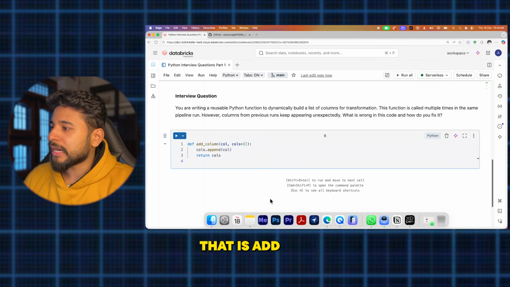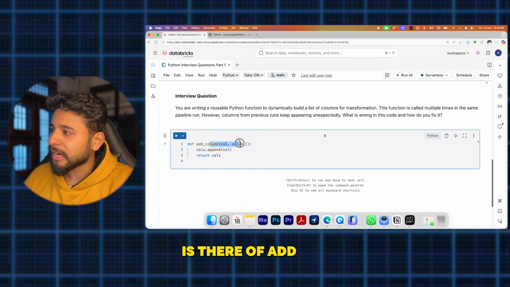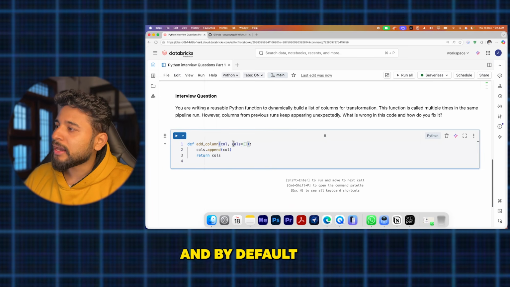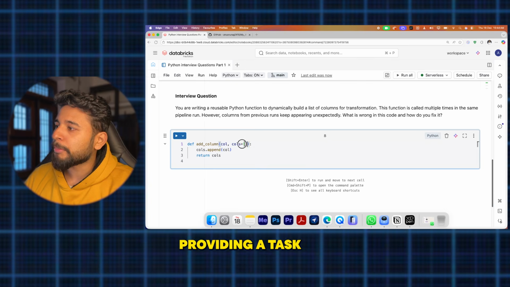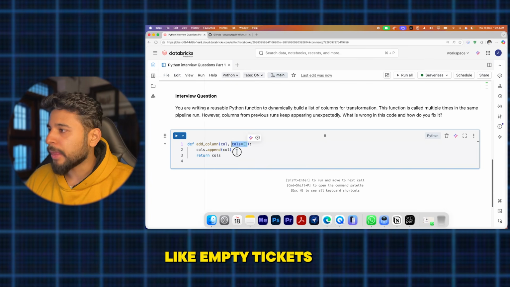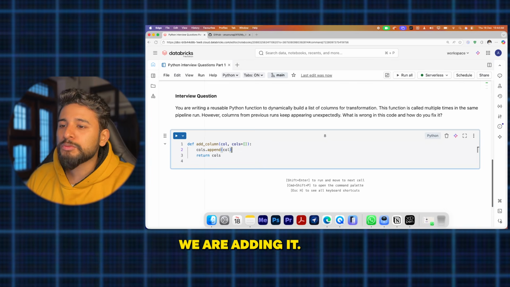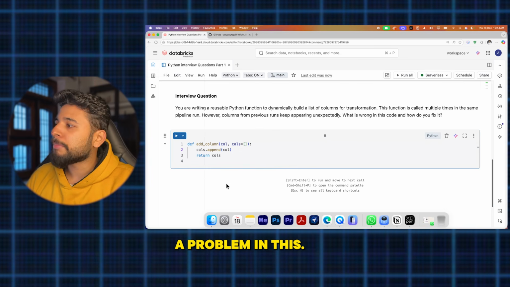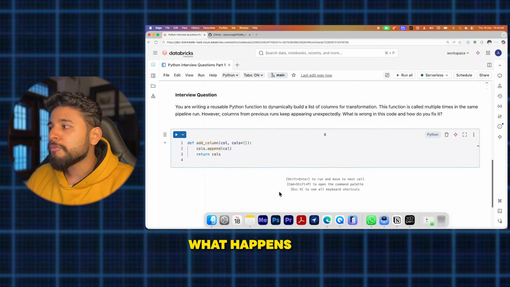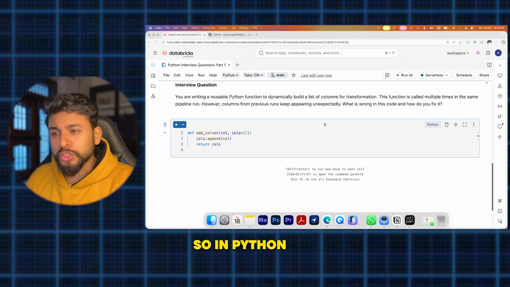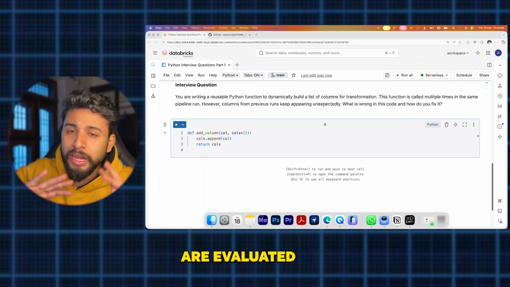Right now this is your code, the add column function. A function of add column is there, and a column is there, and by default the columns we are providing as an empty list. Okay, I call this thing where it is empty, and like this we are adding to it. So what can be a problem in this? Mostly in Python, default arguments are evaluated only once.